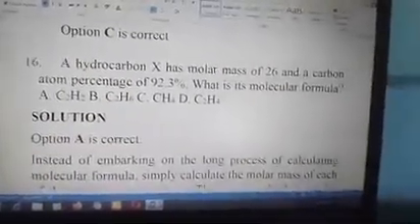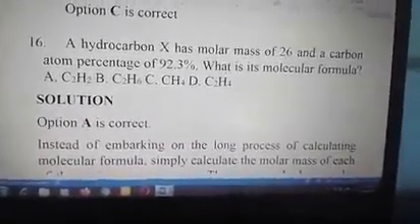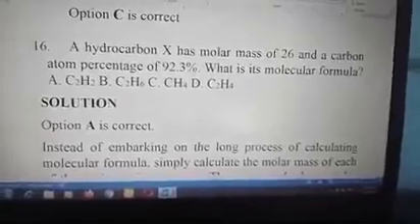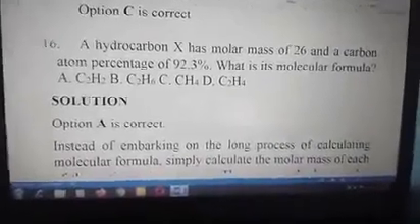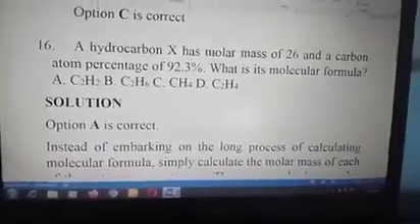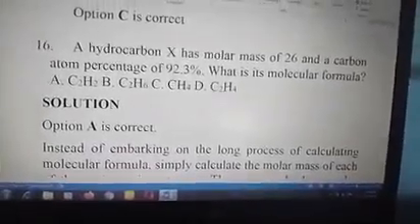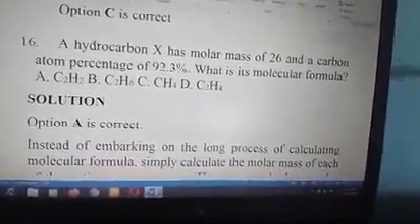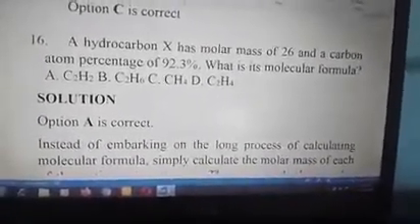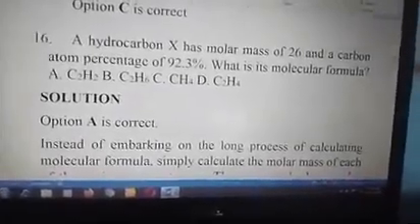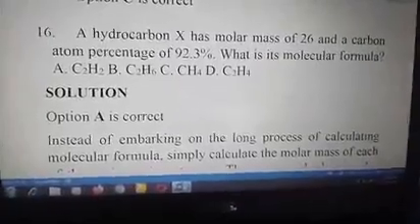Number 16 says a hydrocarbon S has a molar mass of 26 and a carbon atom percentage of 92.3%. What is its molecular formula? A, C2H2, B, C2H6, C, CH4, and D, C2H4. Because the exam you're writing demands time, you have to be careful of time. You don't have to go into the long method of calculating a molecular formula. All you have to do is to calculate the molar mass of each of the options. Any of them whose molar mass is 26 is the correct answer. That'd be a faster way of getting your answer on time.